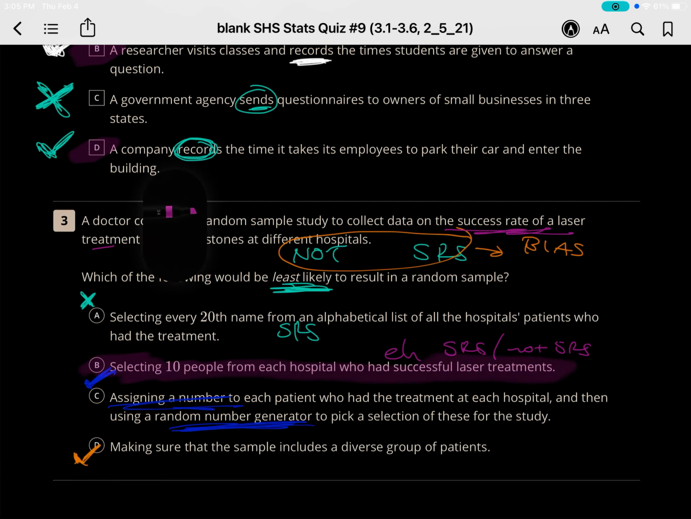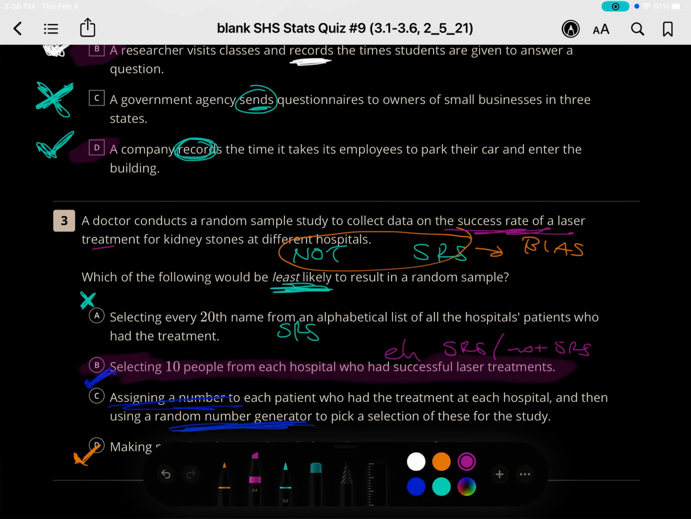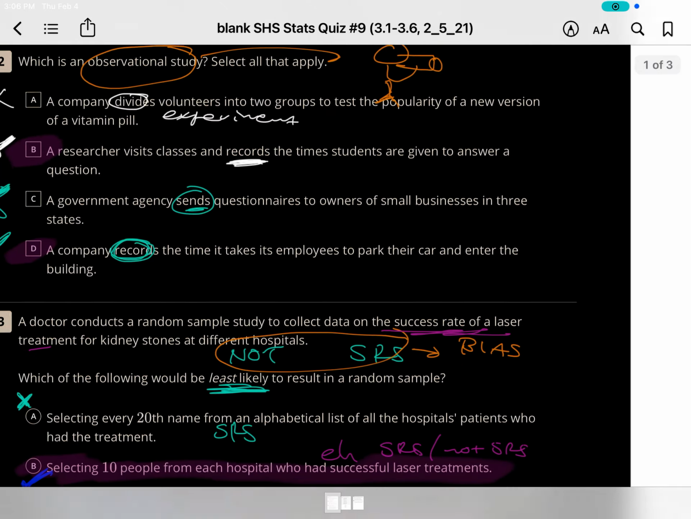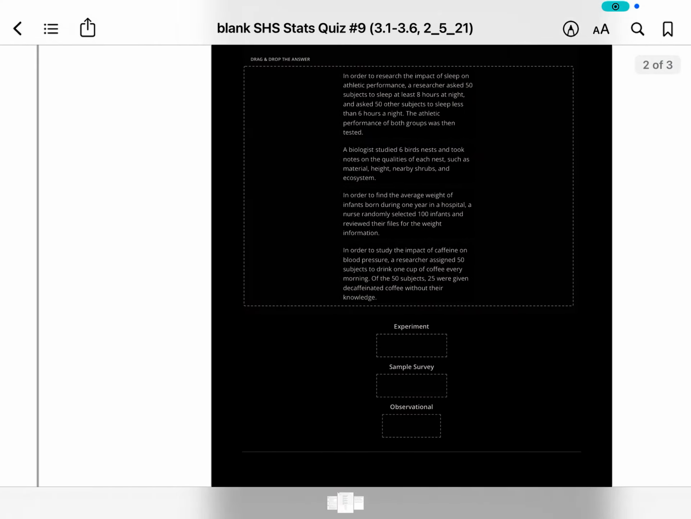Double check. Yeah, B is correct. Okay, let's go on to question number 4.